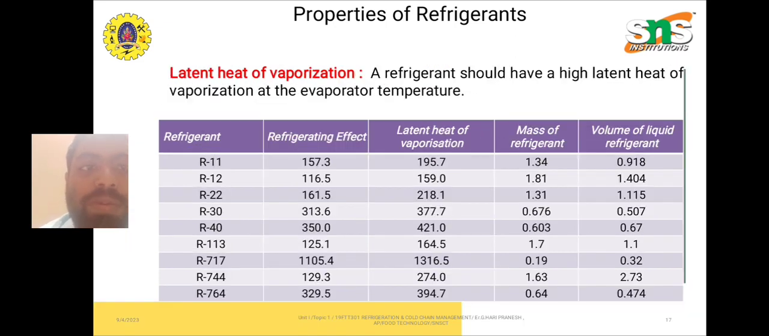Now, latent heat of vaporization. A refrigerant should have a high latent heat of vaporization at the evaporating temperature. For example, R40 has a refrigerating effect of 350 and a latent heat of vaporization of 421, a mass of refrigerant of 0.6 kg and a volume of 0.67 m3.